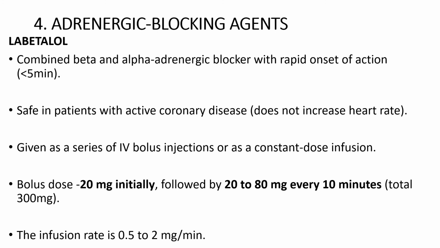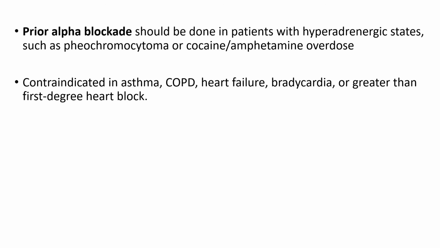The infusion rate is 0.5 to 2 mg per minute. Prior alpha blockade should be done in patients with hyperadrenergic states such as pheochromocytoma or cocaine-amphetamine overdose. It is contraindicated in patients having asthma, COPD, heart failure, bradycardia, or heart block greater than first degree.